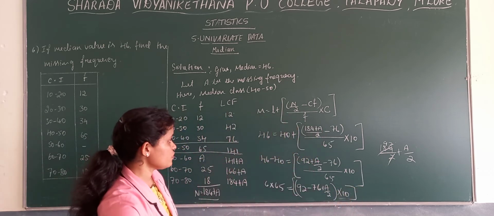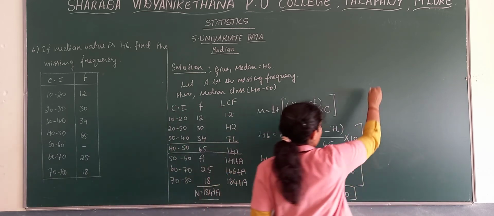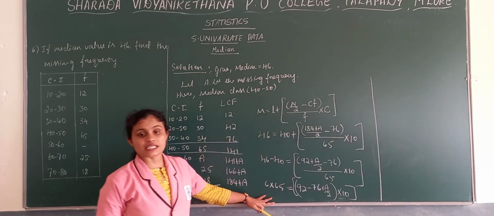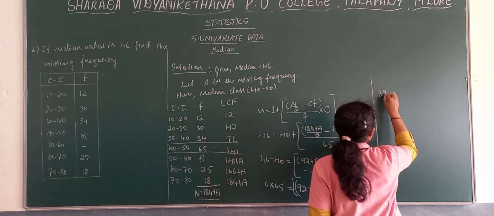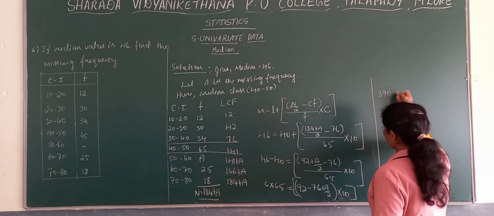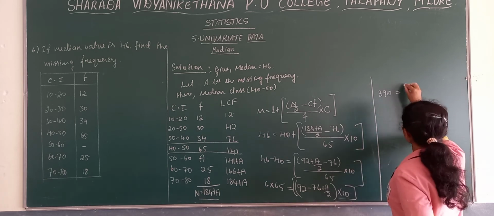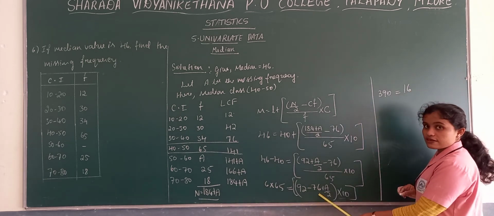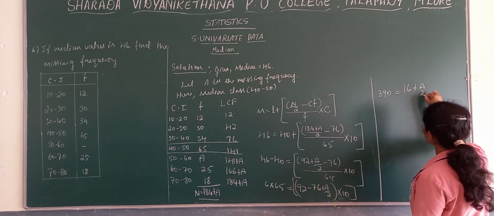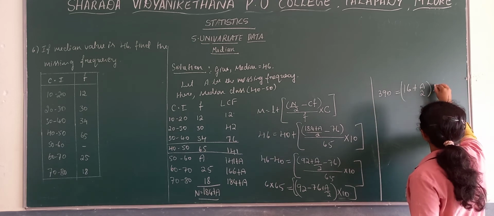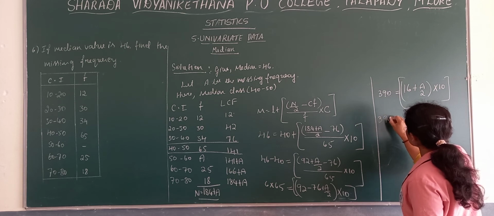Now 6 into 65, we get the value as 390. Here 92 minus 76, we get 16, plus a by 2, into 10. Write this 390 as it is.